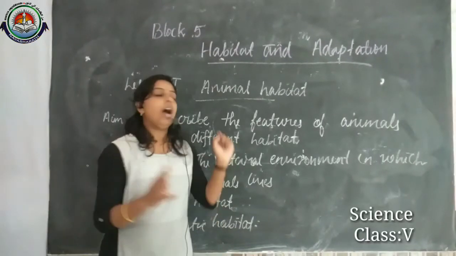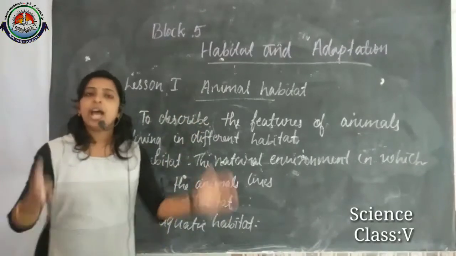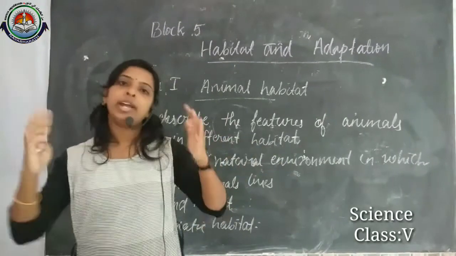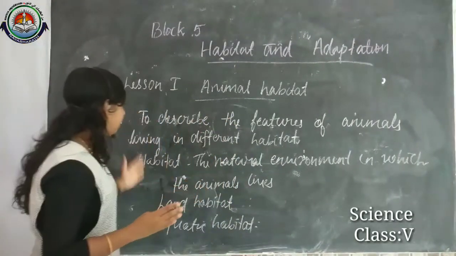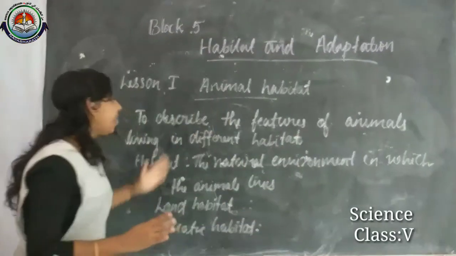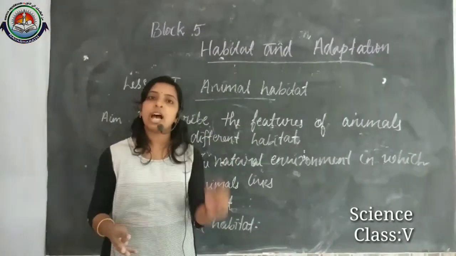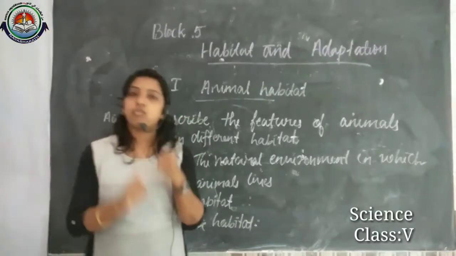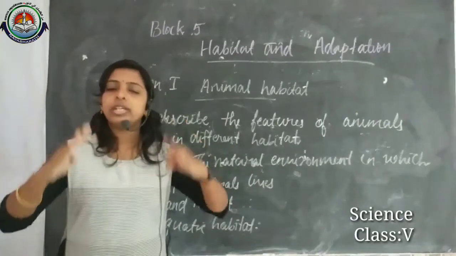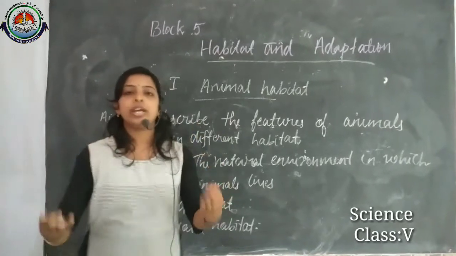When we consider these various habitats, the habitat is the surrounding of an animal, the natural environment in which the animal lives. At the same time, habitats provide food, water, shelter, and everything an animal needs for growth and development.